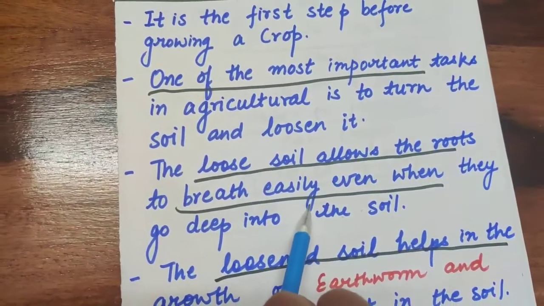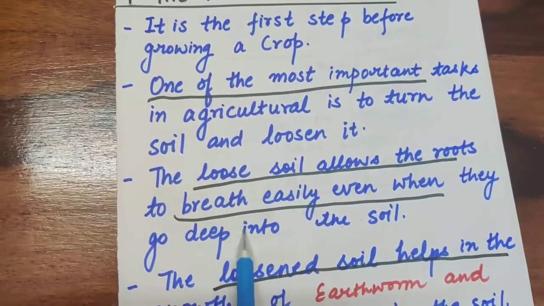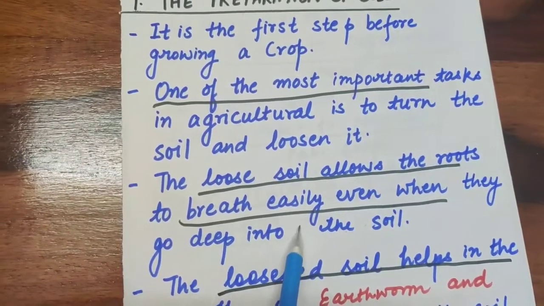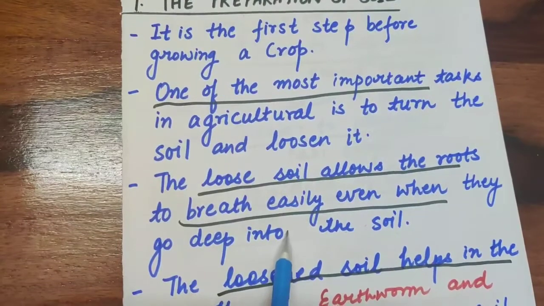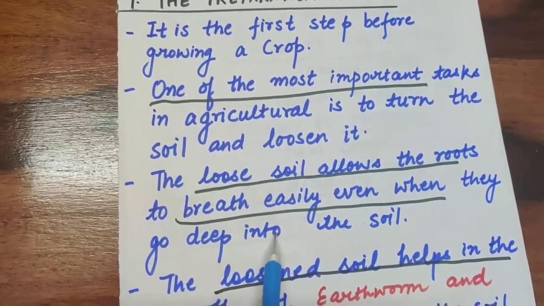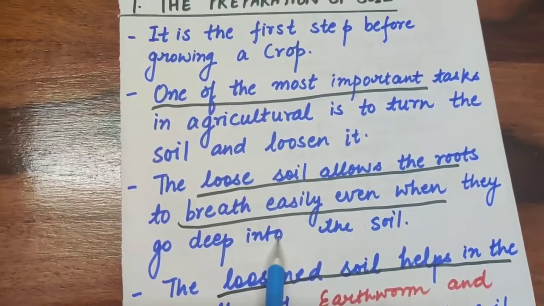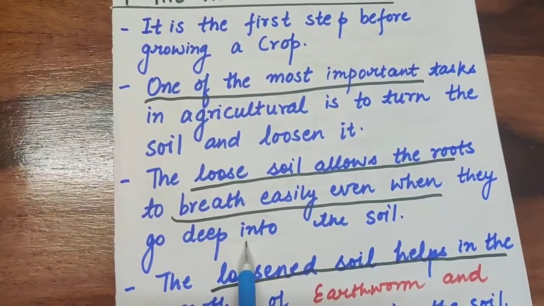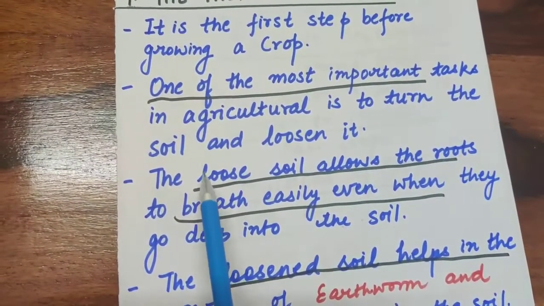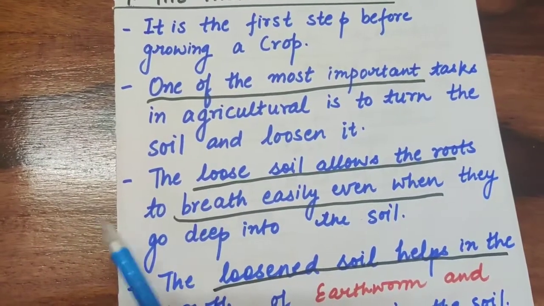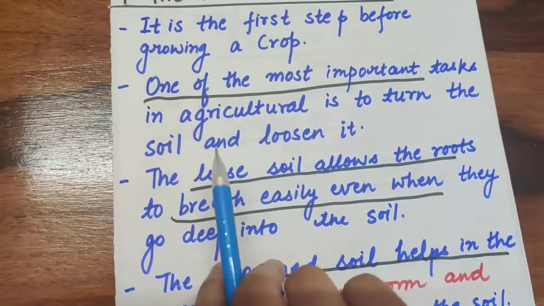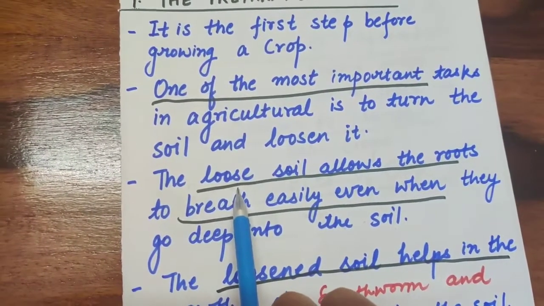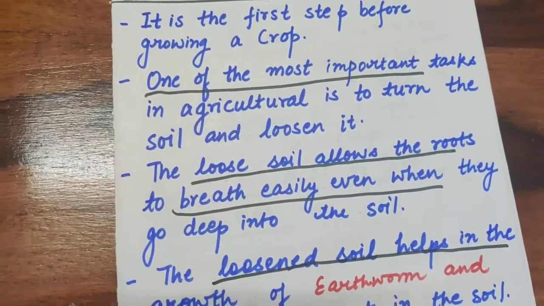You can compare yourself with the soil right now. For example, if you wear very tight fitted clothes, you are not able to breathe properly, or you are not comfortable. But when you wear loose fitted clothes, when the clothes are a little bit loose on you, it is very comfortable and you are able to breathe properly.